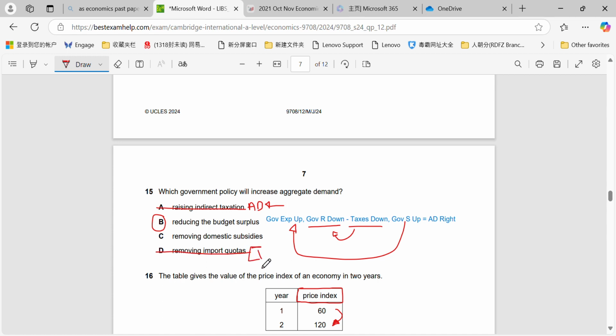X minus M as our component of AD, our exports minus our imports, will drop, and then aggregate demand will shift left, not right. And then removing domestic subsidies could have the same effect, right? It might make them less price competitive and we might have less consumption due to the increase in price. AD might move left from the consumption standpoint.